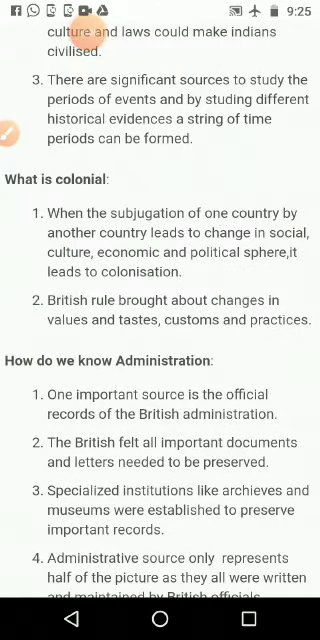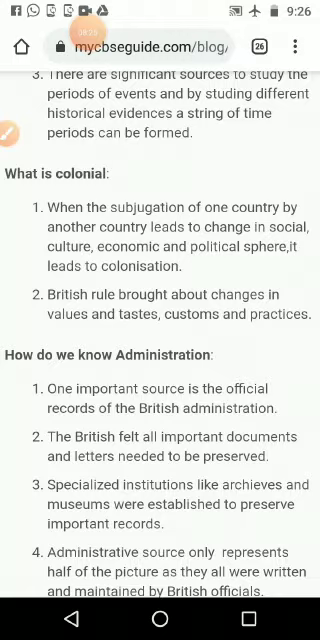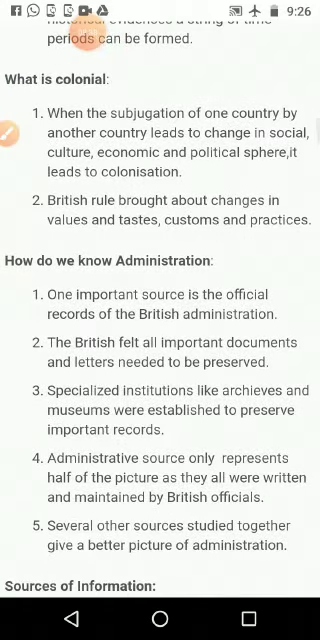Then what is colonial? When the subjugation of one country by another country leads to change in the social, cultural, economic and political spheres, it leads to colonization. It means they come and subjugate the people of another country. For example, A is one country and B is another country. A comes and subjugates B's people as their own, and makes changes in the social, cultural, economic and political life of that country. That is known as colonization.